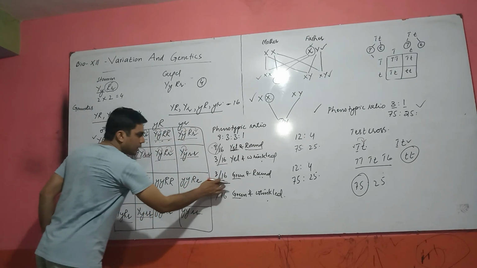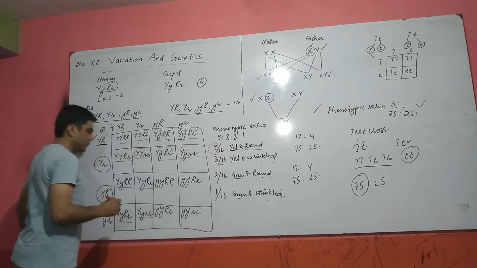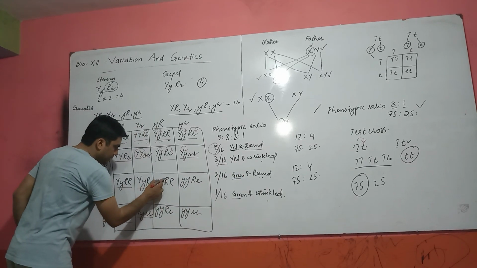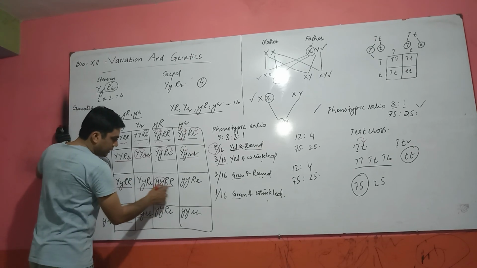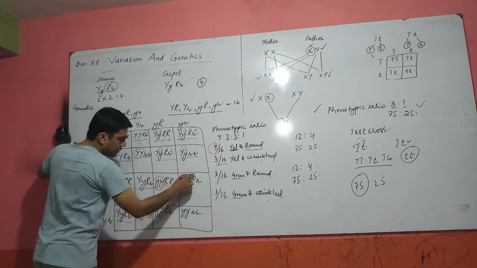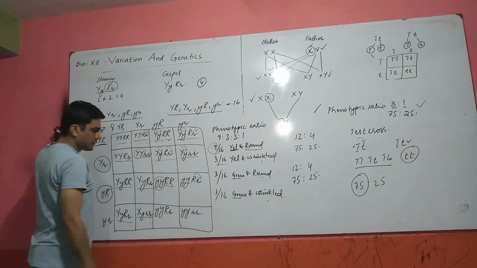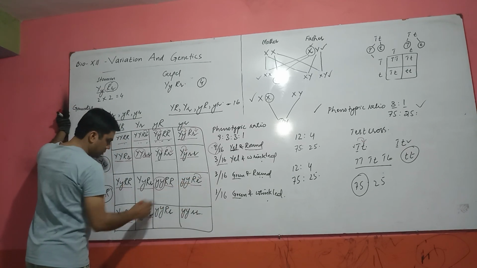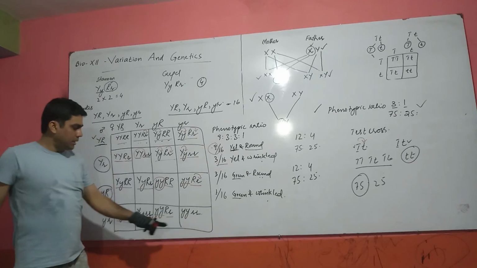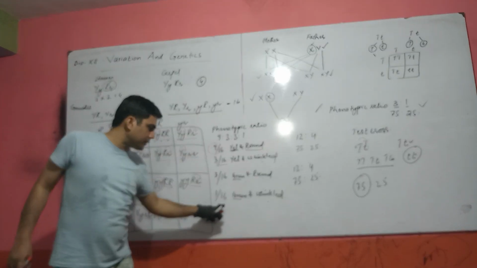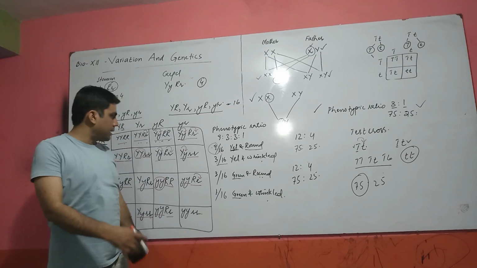And 3 out of 16 green and round. For example, both the alleles are small, green, and R is dominant over small r, round. Green and round. And the last one, which is 1 out of 16, is green and wrinkled.